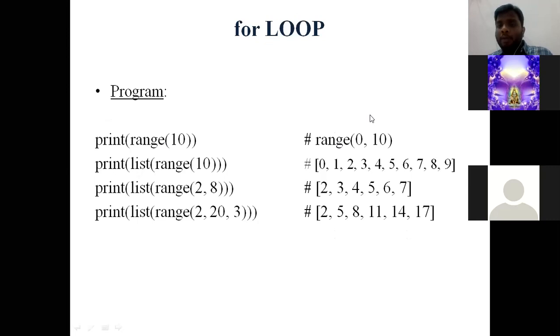It checks only up to 9. So it starts with 0 and ends with 9. 0, 1, 2, 3, 4, 5, 6, 7, 8, 9. So there are 10 numbers in it, right? So range of 10 means our interpreter will consider it as range of 0, 10. Range of 0, 10 అంటే 10 అనే వాల్యూని కన్సిడర్ చేయదు.